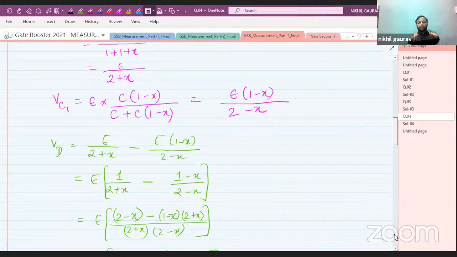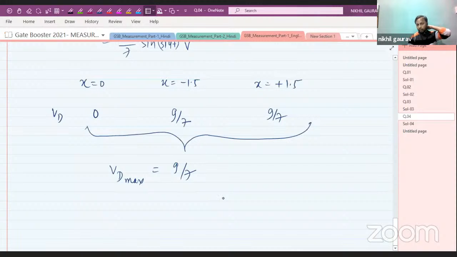Now let me give you an important concept here. Suppose your range for x is minus 1.5 to, let me take 2, and at x equal to 2 you are getting the value as 10 by 7.